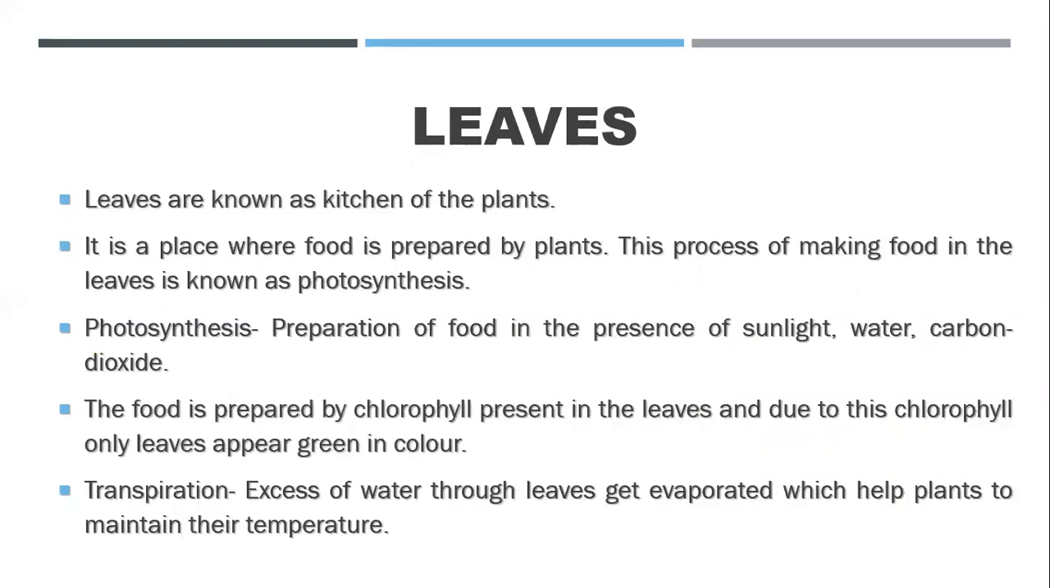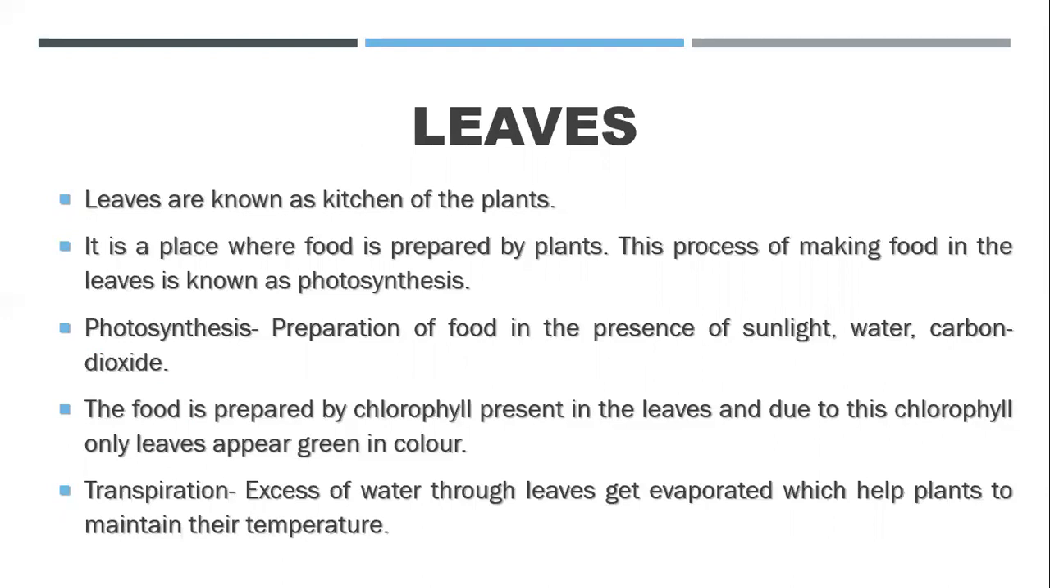Then we have another type of part, which is leaves. Leaves are also known as the kitchen of the plant because the food is prepared, the photosynthesis occurs in that part only. So the basic function of leaf is to prepare food. It is the kitchen. So the basic thing which is carried on over there is photosynthesis, which I have already explained to you.